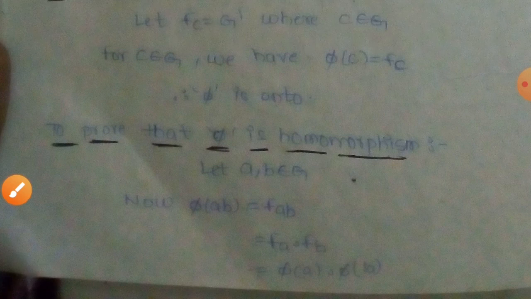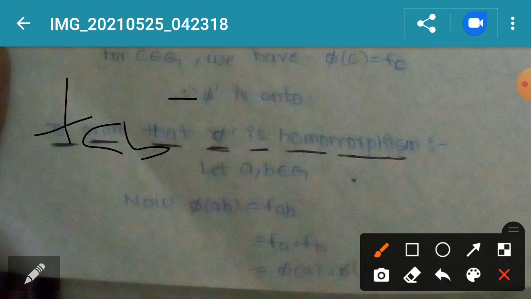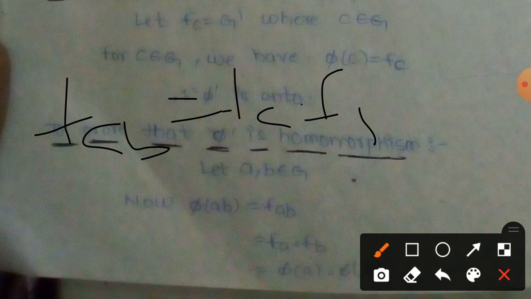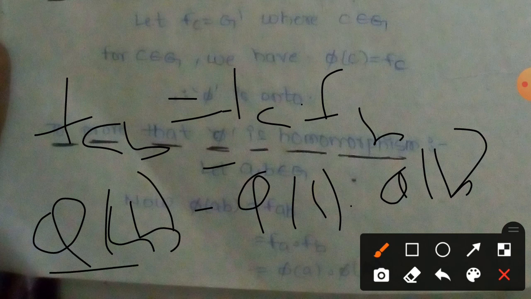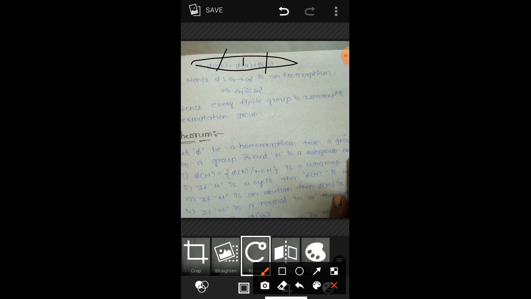FA into B equals FA into FB. FA is nothing but phi of a, FB is nothing but phi of b. So we get that phi of a into b equals phi of a into phi of b. That is, phi is a homomorphism.